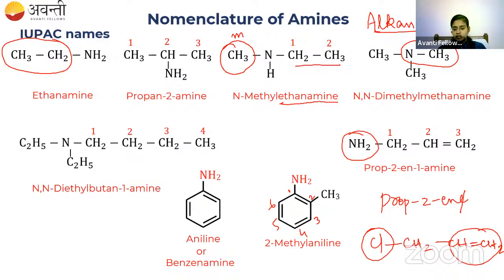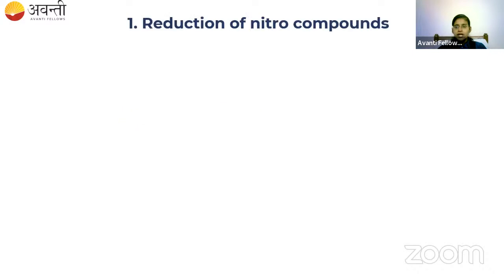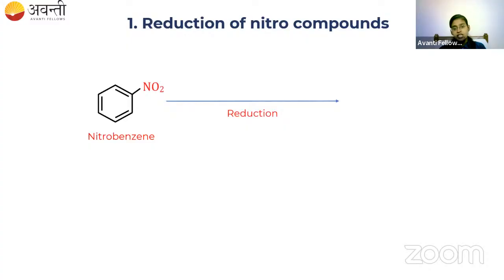All right. Moving on to the preparation, we have 5 to 6 preparations of amines. The very first is by the reduction of nitro compounds. Let me take nitrobenzene as the compound. I have to reduce this. Nitrobenzene on reduction will give aniline, which is an aromatic amine.